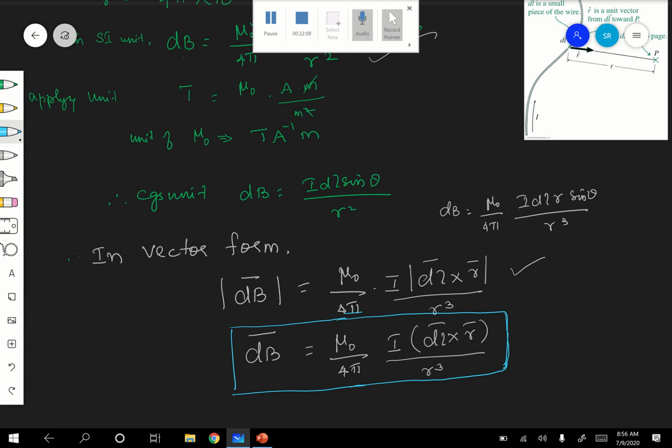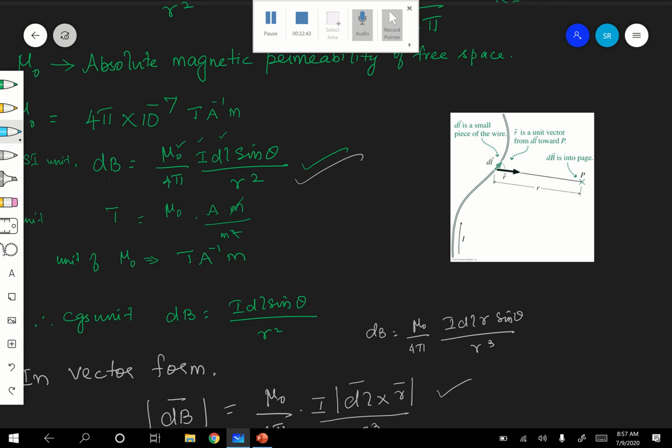Now dB is denoted in terms of the cross product of dl and r. Cross product means the right hand thumb rule is ready with us. How to find the direction of dB? The direction of dB should be perpendicular to the plane containing dl and r. Is it clear?